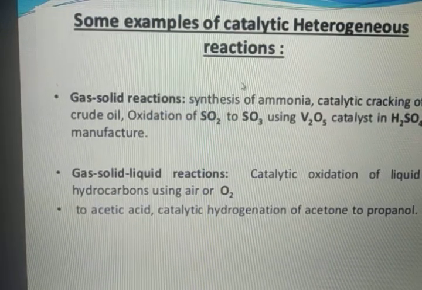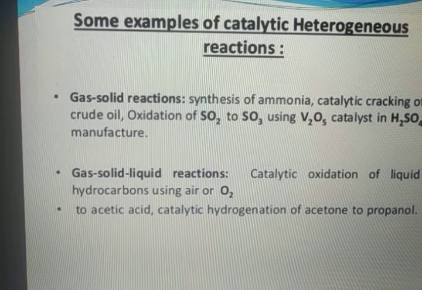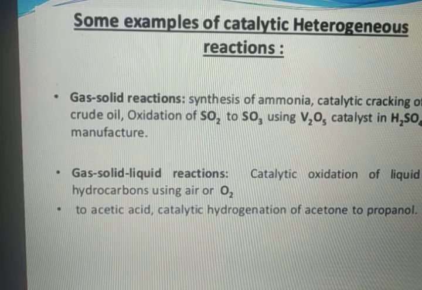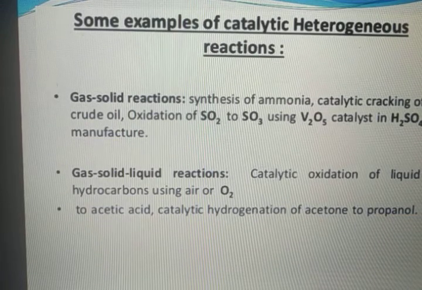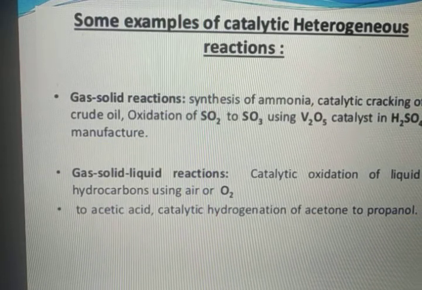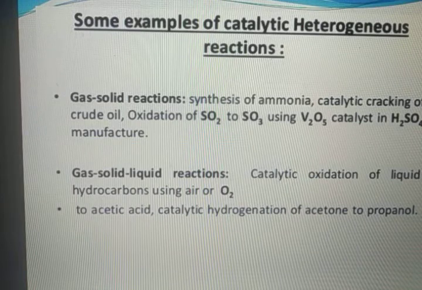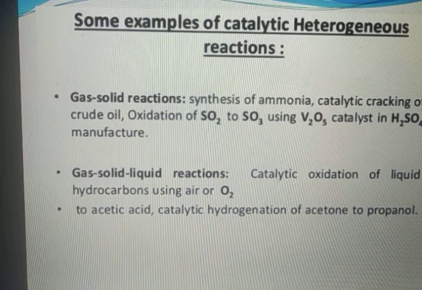In catalytic heterogeneous reactions, the catalyst is a solid. Some examples of catalytic heterogeneous reactions. Gas-solid reactions. We can take an example of synthesis of ammonia, catalytic cracking of crude oil, oxidation of sulfur dioxide to sulfur trioxide using vanadium oxide catalyst in sulfuric acid manufacture.